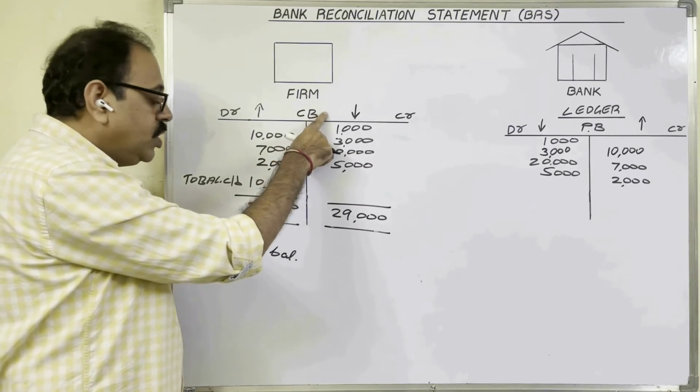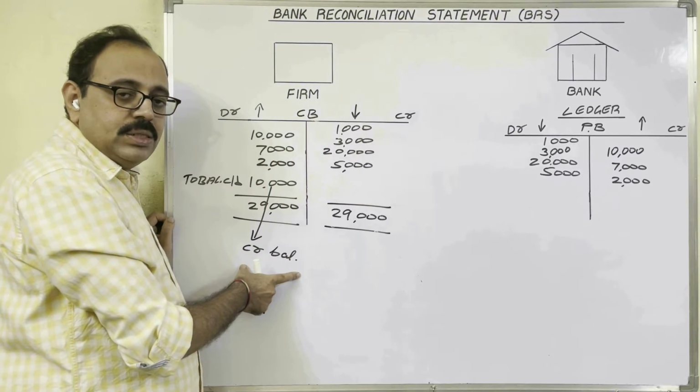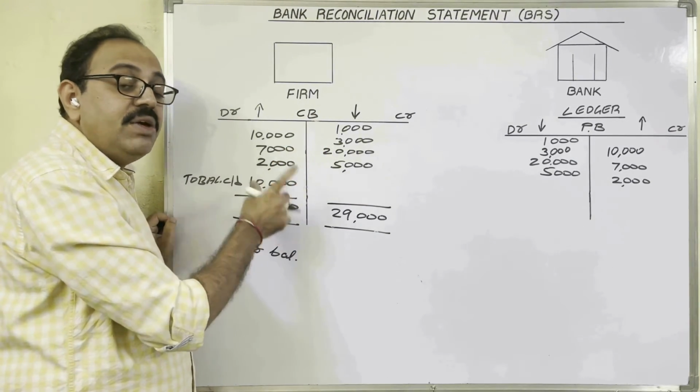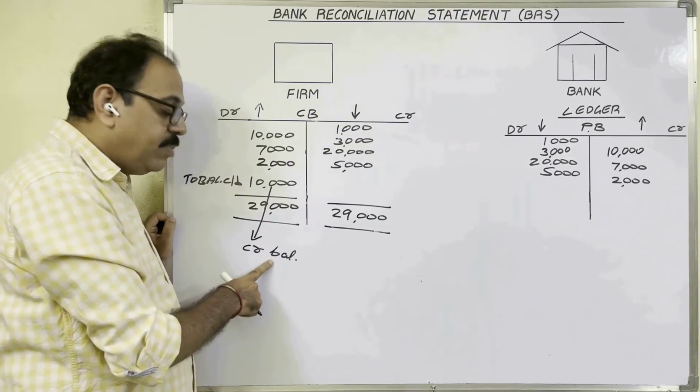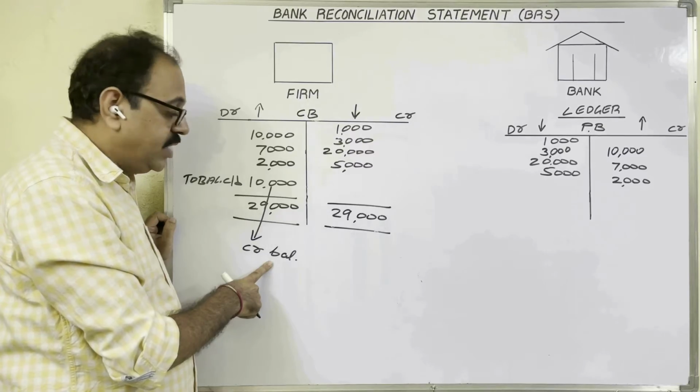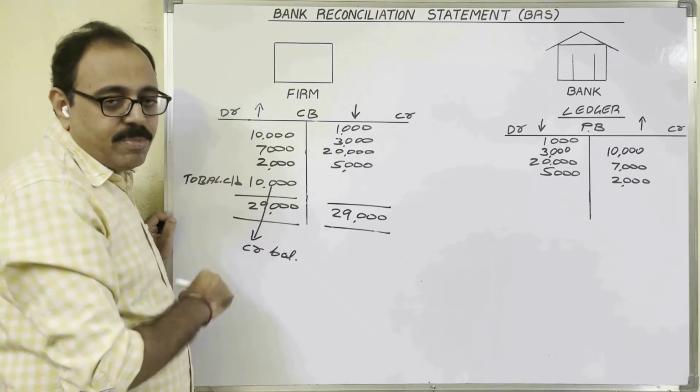So if the cash book shows a debit balance, then the meaning is it is a favorable bank balance. When the cash book shows a credit balance, we should understand that that is an overdraft bank balance.